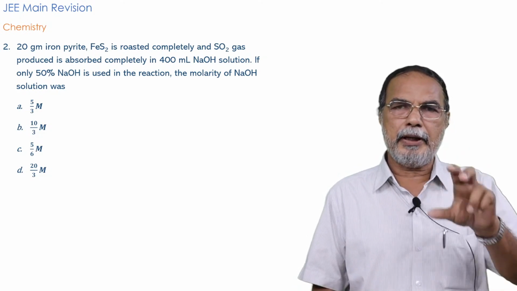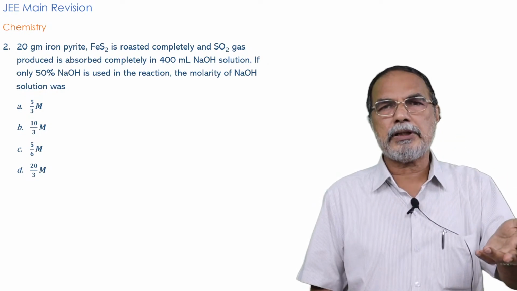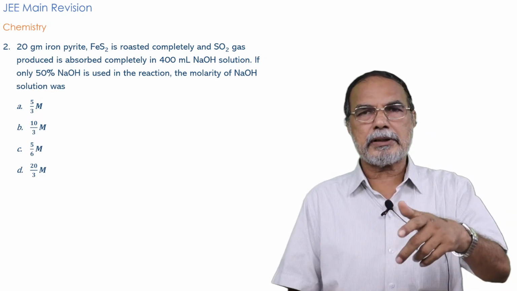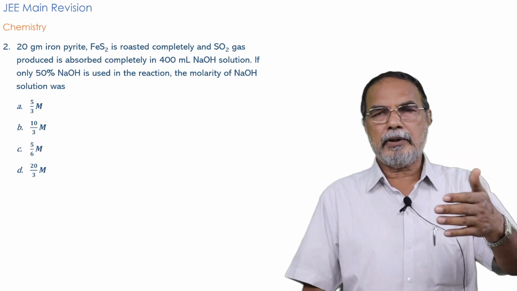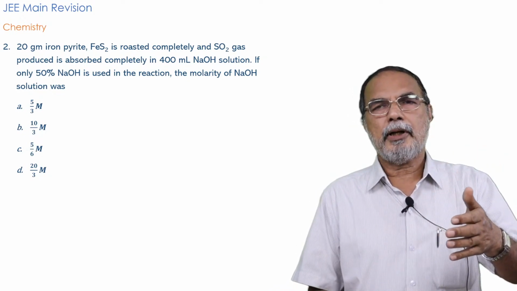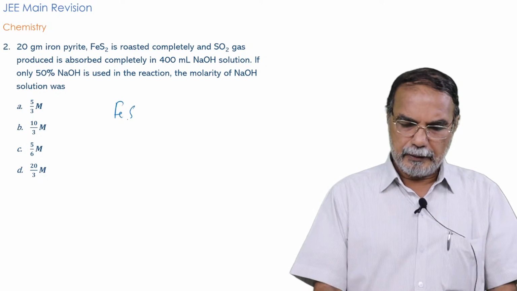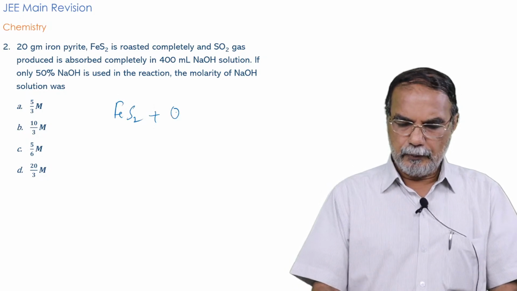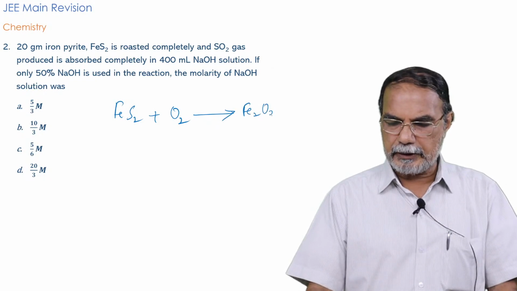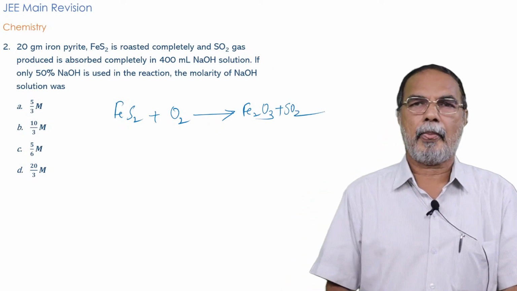So that is information that you already have in connection with your metallurgy studies. So that wording roasting tells you that FeS2 is completely converted into its oxide, most probably ferric oxide, because with excess oxygen, when the ore is roasted, it is not ferrous oxide that is formed, but ferric oxide. So actually, the reaction would be FeS2 plus O2, the roasting giving ferric oxide, that is Fe2O3 plus sulfur dioxide.